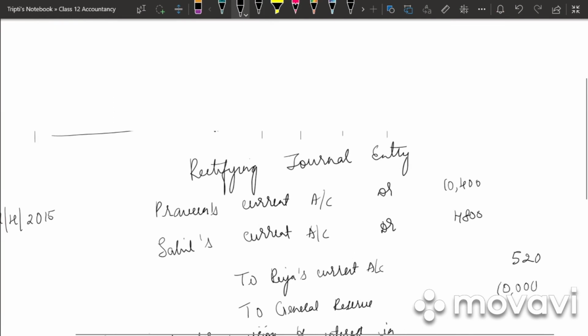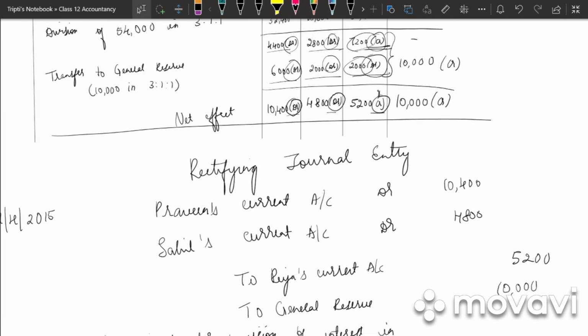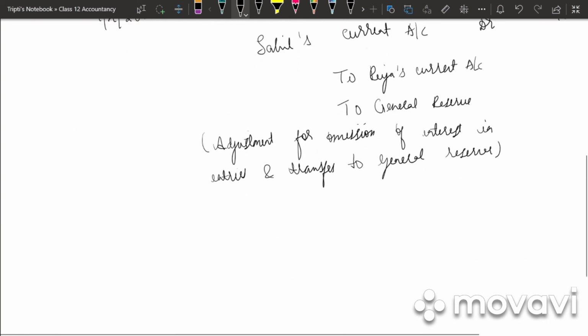So just in case you have a confusion that why in the general reserve the partner is debited and why the total has been credited, let me explain you.